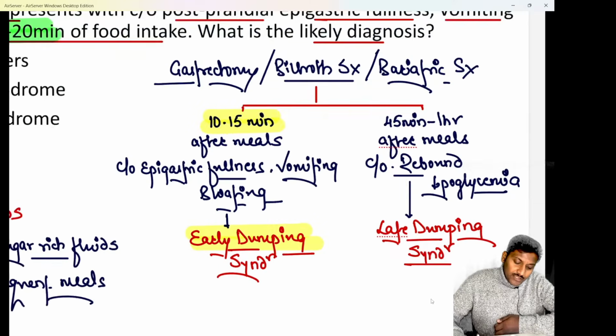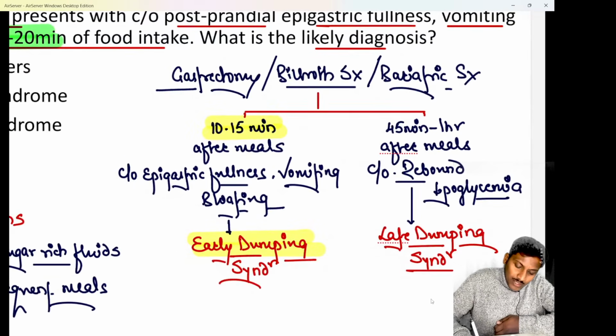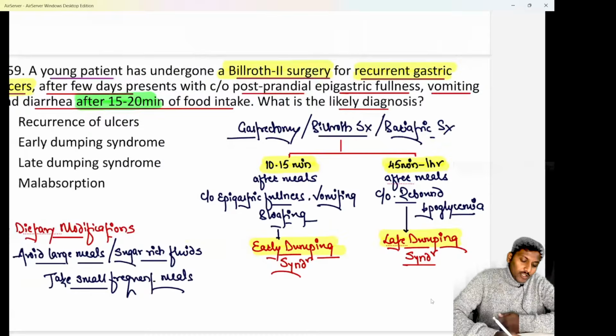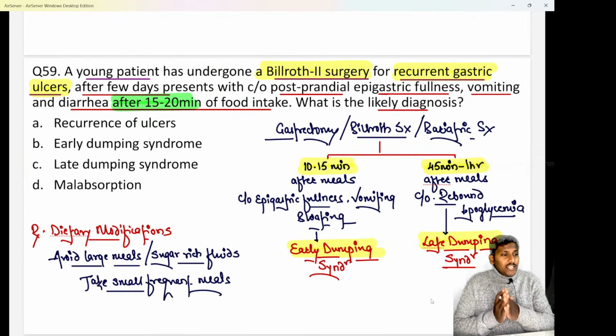Whereas if this patient 45 minutes to 1 hour after food intake develops symptoms of rebound hypoglycemia, that is patient has headache, dizziness, palpitations, tremors, diaphoresis, all these hypoglycemic symptoms, then the diagnosis will be late dumping syndrome. Clear? So 10 to 15 minutes after food, if there is epigastric fullness, vomiting, diarrhea, think about early dumping. 45 minutes to 1 hour after food, if there is rebound hypoglycemia, think about late dumping.